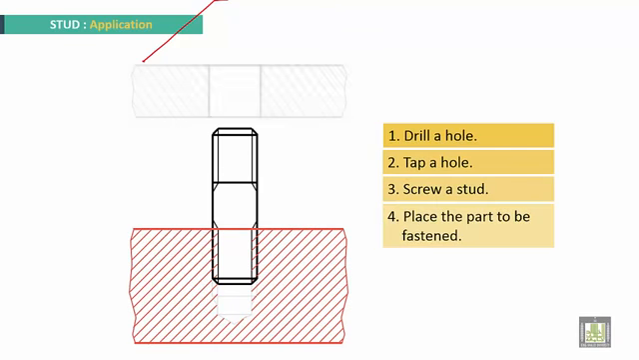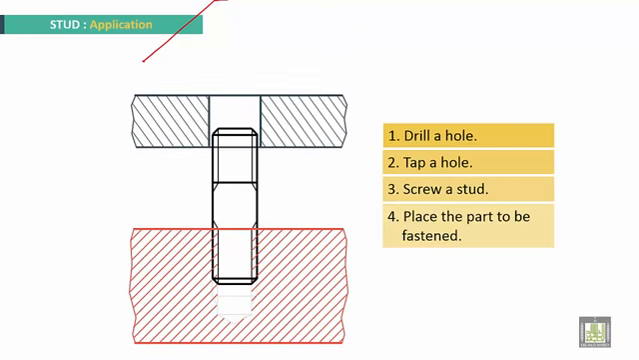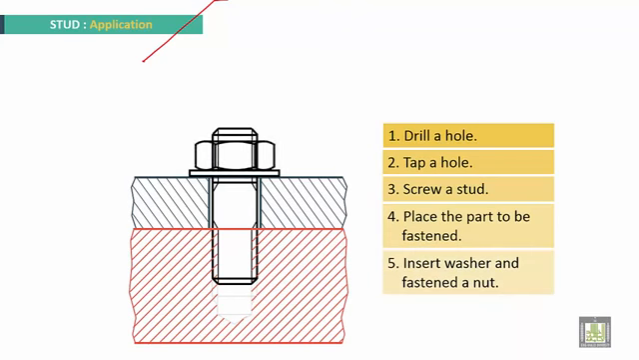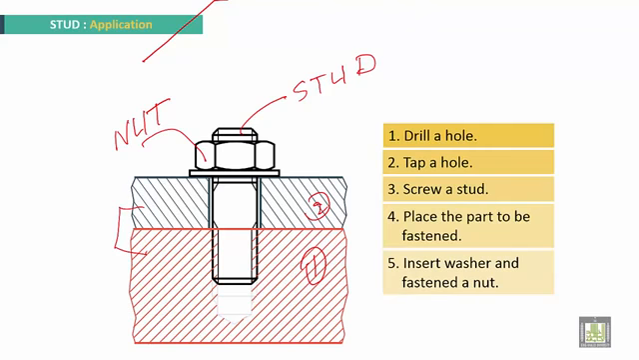Very nice. Now we have to place the part to be fastened. Part 2. And now insert a washer and fasten a nut. Finally, we get these two parts, part 1 and part 2, fastened by using what? By using a stud and nut and washer.